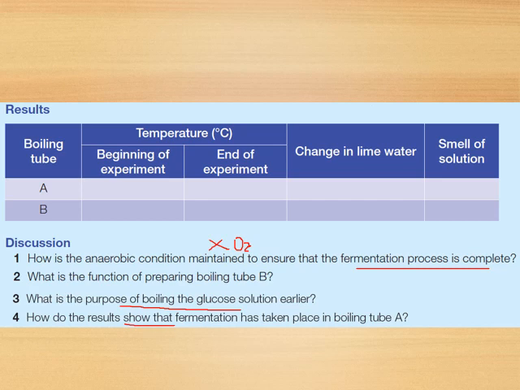How do the results show that fermentation has taken place in boiling tube A? Because we see the temperature increase, which means that they release energy. Then we see the lime water turn cloudy, which means that they produce carbon dioxide. And when we smell the solution, it has a smell of alcohol, which means it produces ethanol. Okay, so as a conclusion of this experiment, we can say that fermentation will produce ethanol, carbon dioxide and also energy.